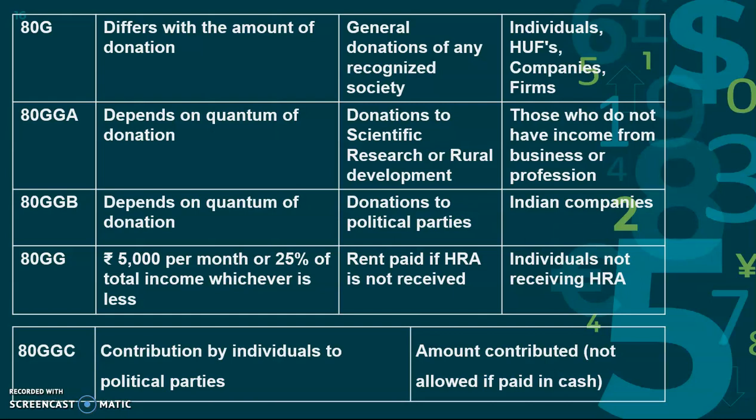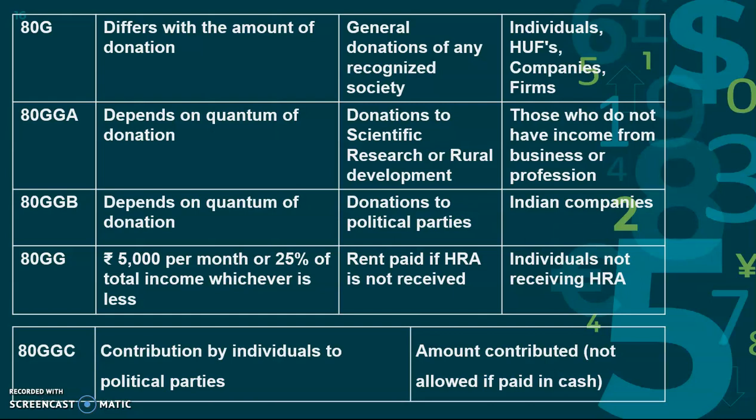Suppose I am an institution or a company investing 20 lakhs or 30 lakhs in research for my own company, I will invest that much. If I am donating to some scientific research institution or a rural development project, at that time I may invest 2 lakh rupees.